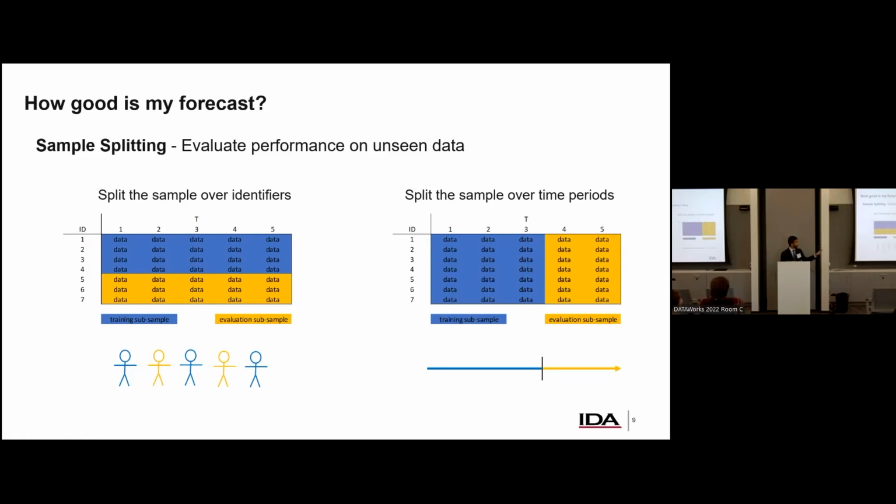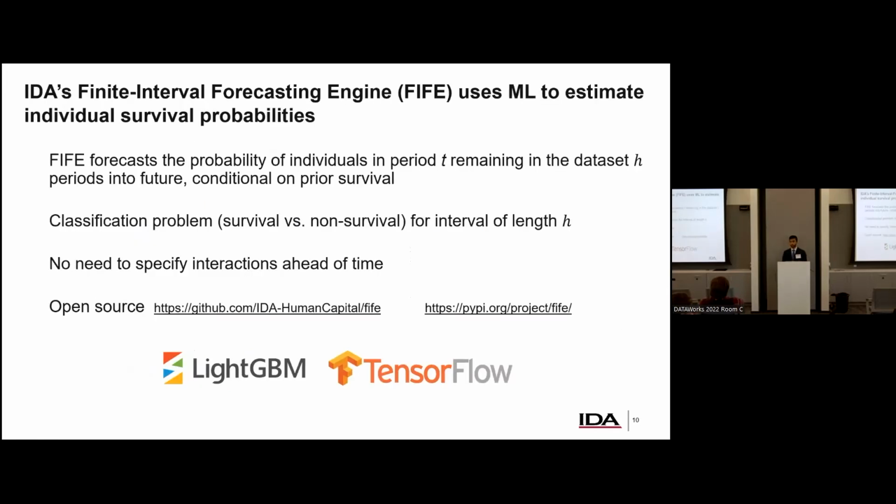So with that, I want to transition to a little bit of what we've done here in terms of forecasting, and that is we've actually built a Python package called the Finite Interval Forecasting Engine, which many of the team members here have worked on. The idea there is to use machine learning to forecast future values. So very topical, very powerful, and it's all open source on Python. You can use Phi for survival analysis, which was its main function. So to say, what's the probability that an individual or an entity remains in this data set X periods from now, or X plus 1 periods from now. And it does that by creating an individual prediction window. It's a binary classification task on each time interval.